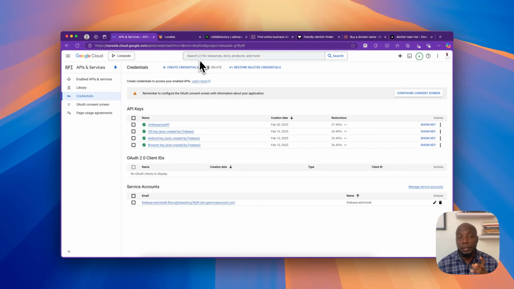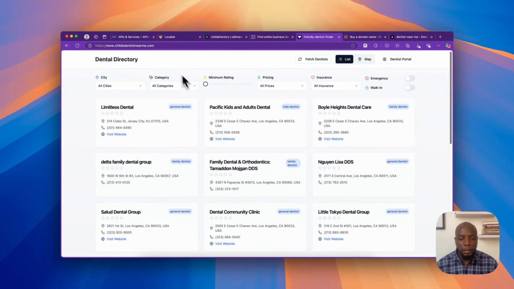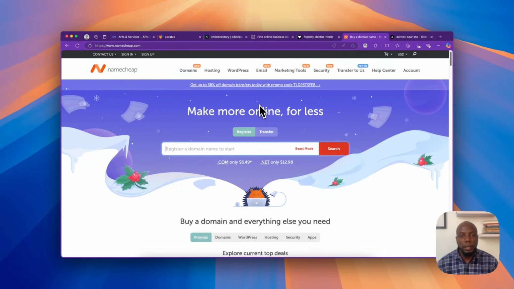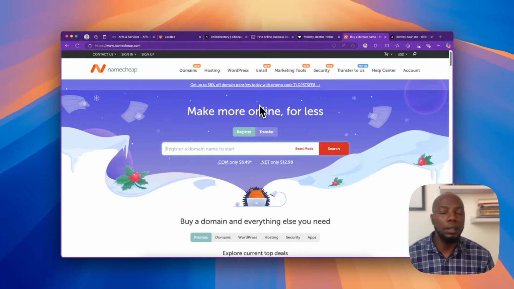I got the API to pull the data from Google Cloud, and then I'm hosting the application right here on Vercel, right? This is the application. I'm hosting it here on Vercel. I bought the domain name right there. I bought the domain name on Namecheap. All this I did within 3 days.